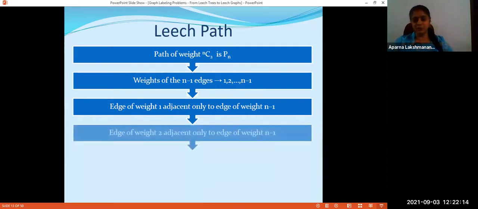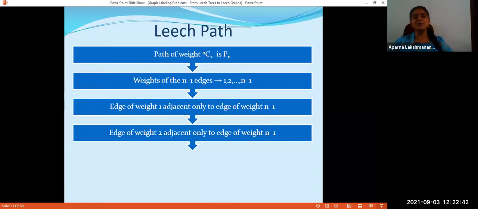What about 2? We know that 2 is also an edge label. Again, if we place k near 2, we get k plus 2 as the path weight. 1, 2, etc., n-1 are already path weights. And we also have 1 plus n-1 equal to n. That is also a path weight. So this k plus 2 must be greater than n. And from that, k must be greater than n-2.